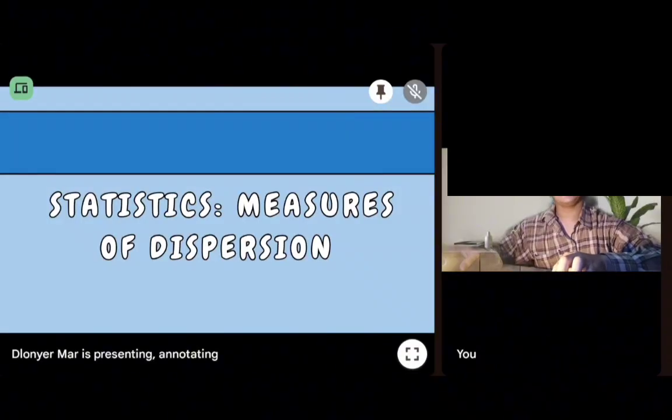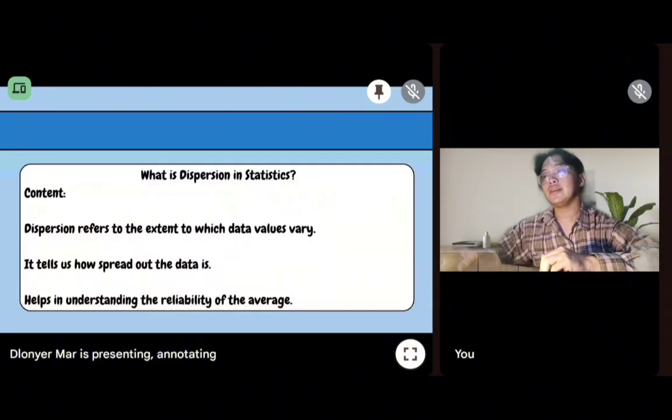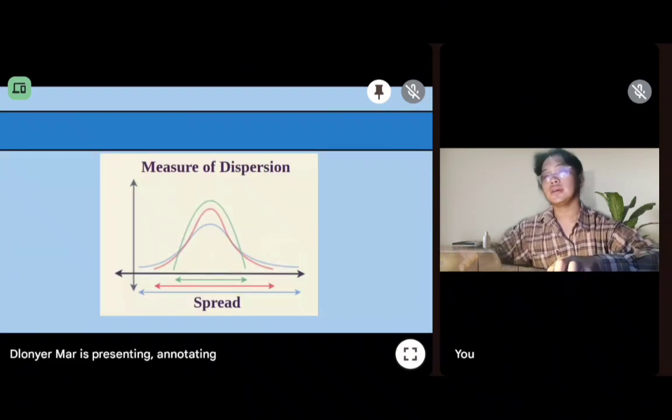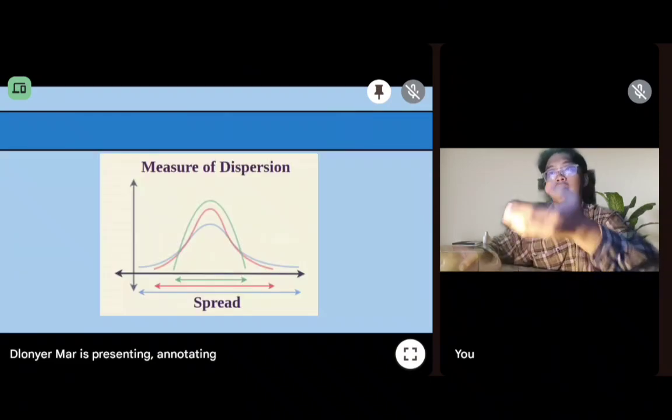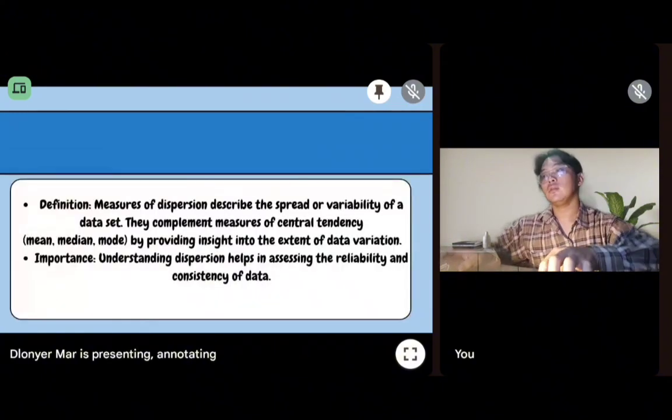Thank you, Edward. So now let's proceed to statistics, the measures of dispersion. Dispersion refers to the extent to which data values vary. It tells us how spread out the data is. So this is the graph of measures of dispersion. It measures the spread of the data. So next, what is measures of dispersion? It describes the spread or variability of a data set.